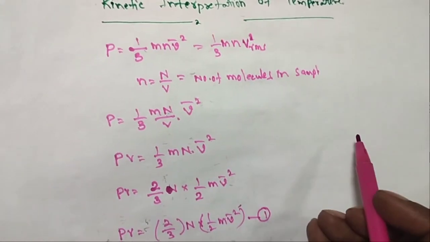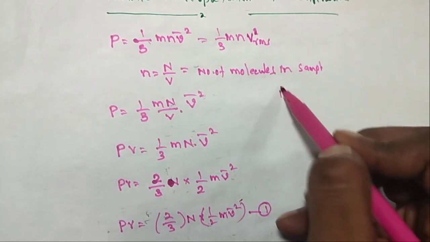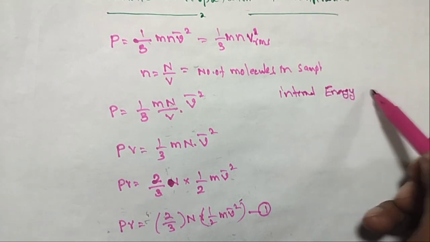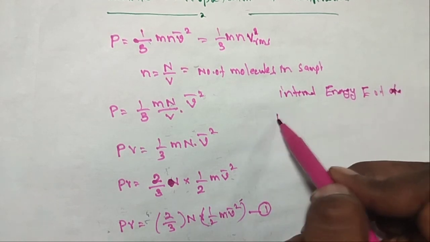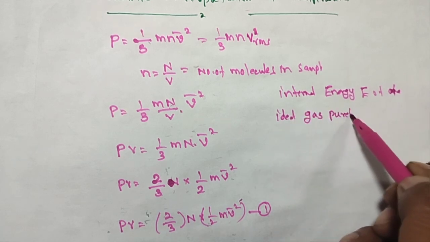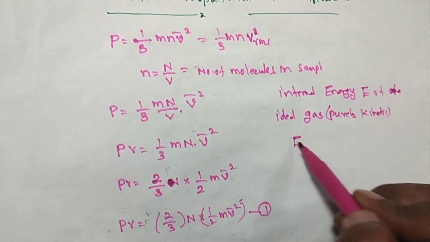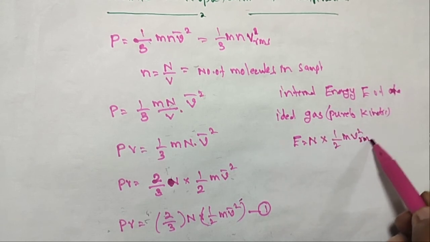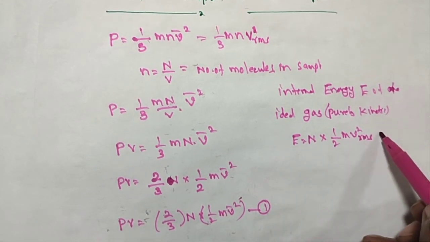And here is another equation, the internal energy capital E of an ideal gas, purely kinetic, only translational kinetic energy. So E is equal to N into 1 by 2 m v square RMS, taking the total number of molecules capital N. This is equation number 2.